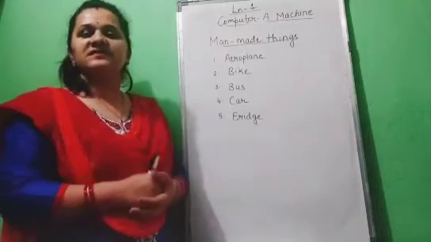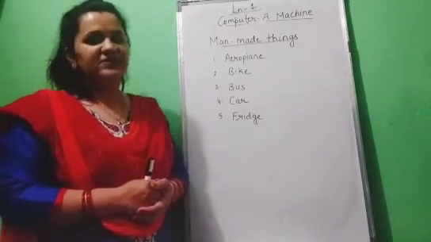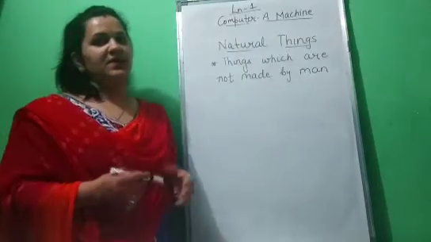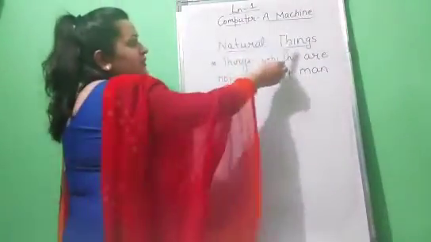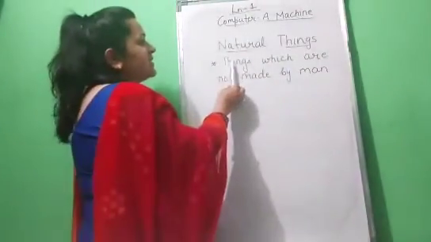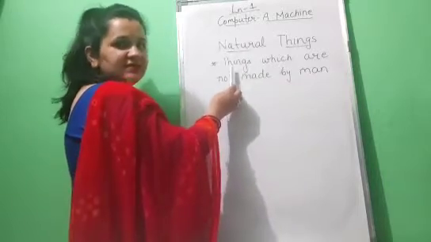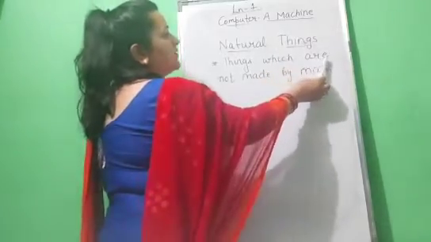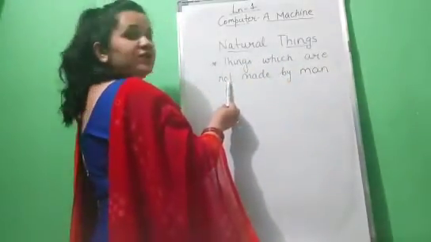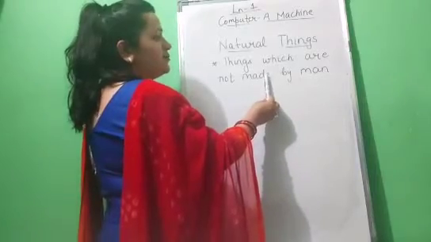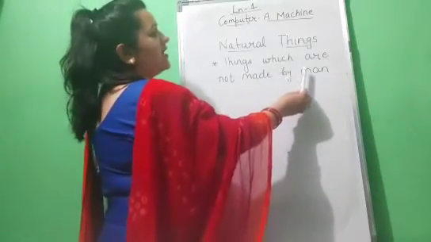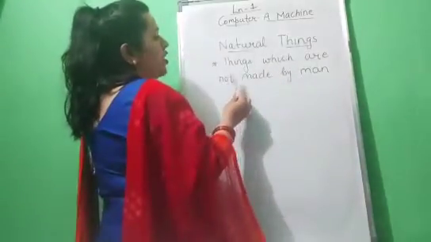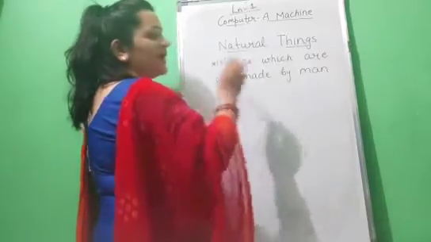Now, let us understand about the natural things. What are natural things? Natural things are things which are not made by man.